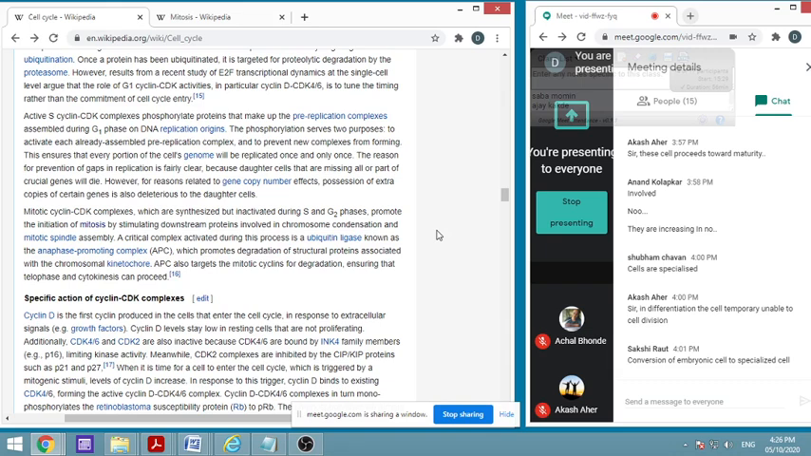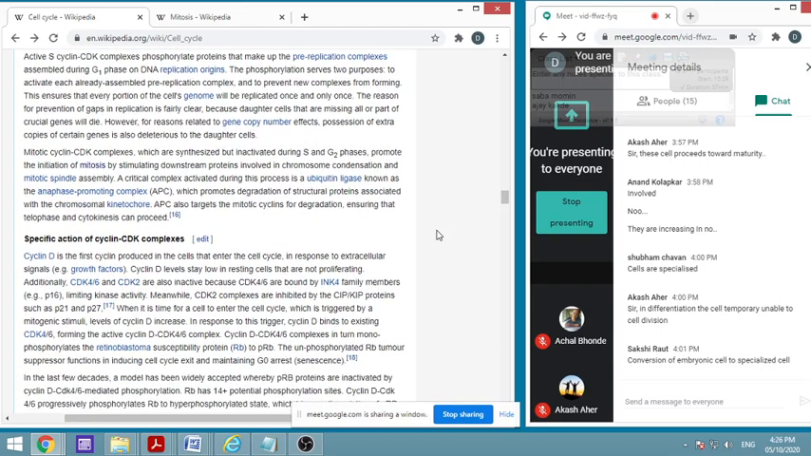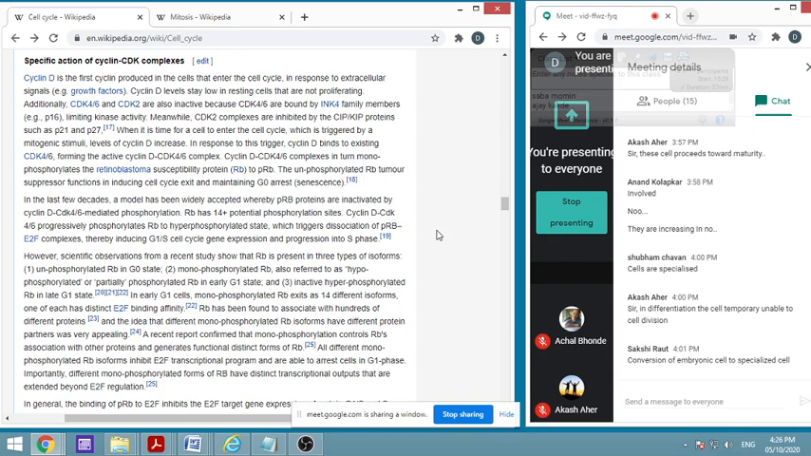A critical complex activated during this process is called a ubiquitin ligase. These ligases are known as anaphase promoting complexes, and they promote degradation of structural proteins. They are associated with the chromosome kinetochore. Kinetochores are the molecules responsible for kinesis, that is movement across the microtubules, and these will also target the mitotic cyclins for degradation, ensuring that telophase and cytokinesis happen in a normal way. So there are many actions these are doing.